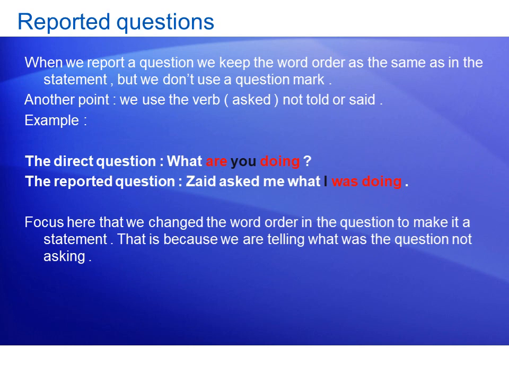بنحوله أو بنغير ترتيب الكلمات إلى ترتيب الجملة العادية. Another point, we use the verb asked, not told or said. ما بنفع نحكي said أو told للquestion. One example, the direct question is what are you doing? The reported question will become Zaid asked me what I was doing. ما بنحكي what was I doing وأحط علامة استفهام.